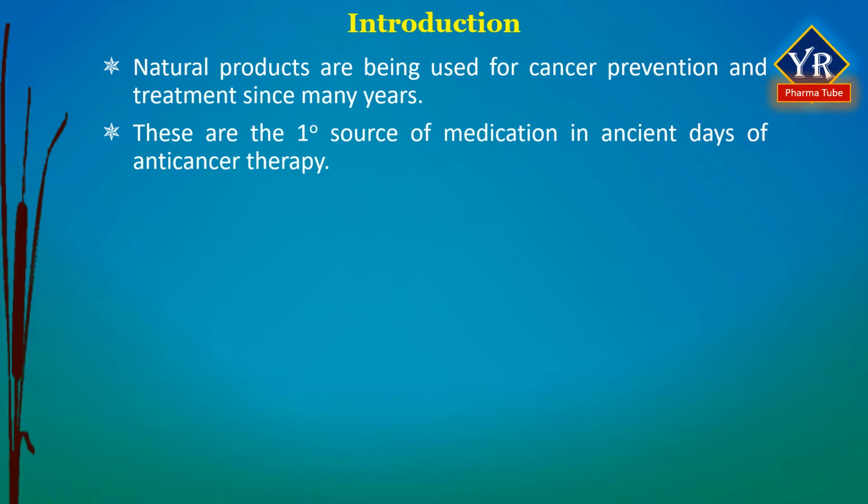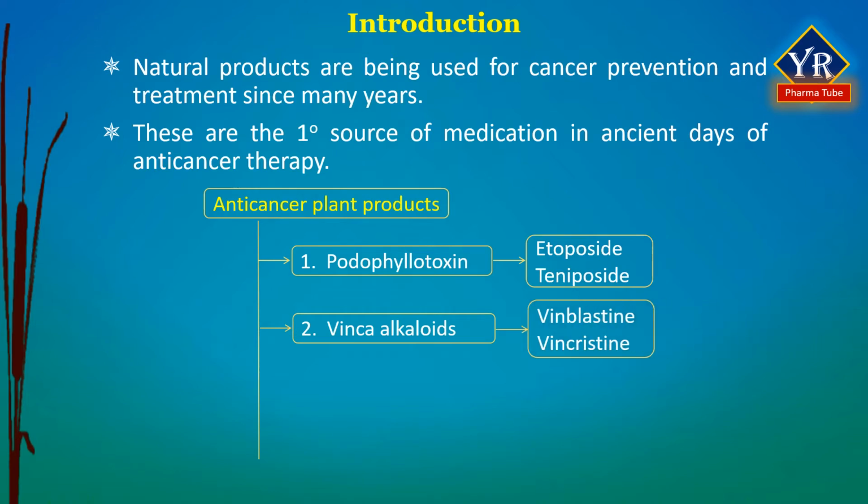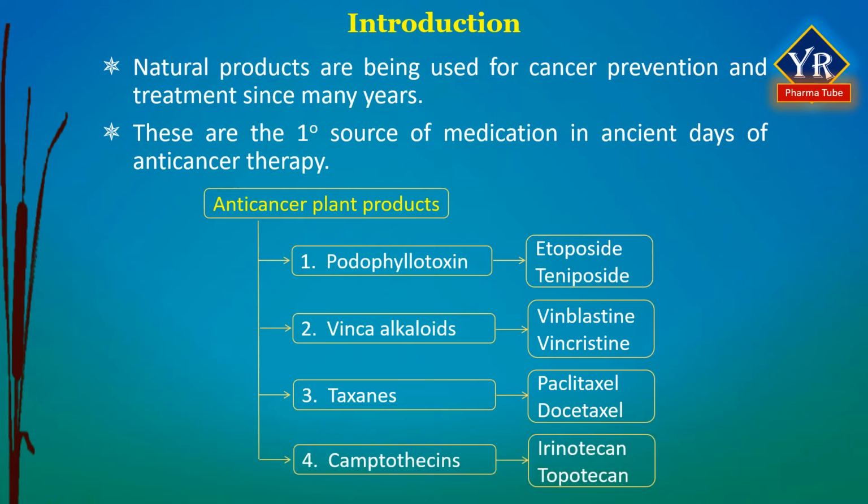Four main classes of plant-derived anti-cancer agents are podophyllotoxins, examples etoposide and teniposide, vinca alkaloids such as vincristine and vinblastine, taxanes, examples include paclitaxel and docetaxel, and camptothecins that include irinotecan and topotecan. In this class, we discuss a podophyllotoxin derivative etoposide and vinca alkaloids such as vinblastine and vincristine.